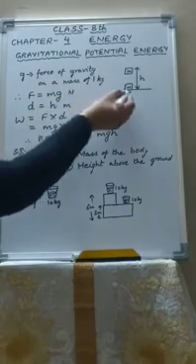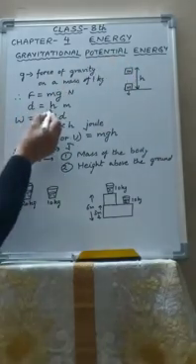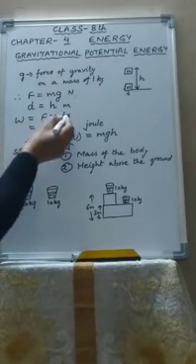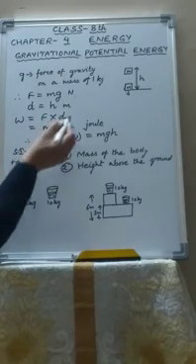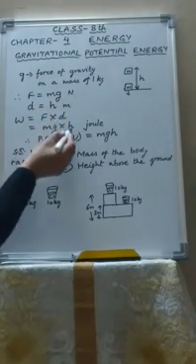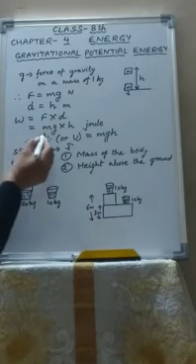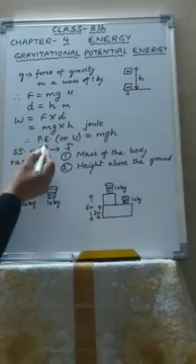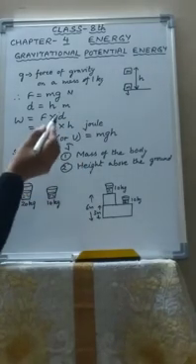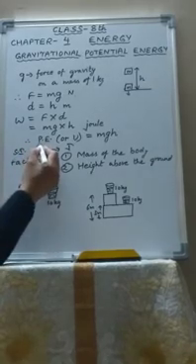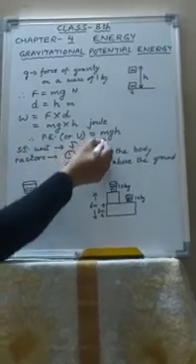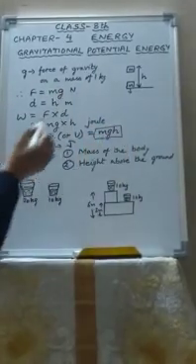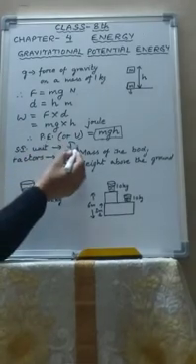By raising it to a height h, the distance moved is h meter. Now I told you the amount of work done is equal to F into d, force into distance moved by the body. Now F is mg and d is h. So the work done becomes mgh joule. This work done is stored in the body in the form of potential energy. So the potential energy, which is expressed as P.E. or U, equals mgh. This is the expression for the gravitational potential energy, and the SI unit of potential energy is joule.